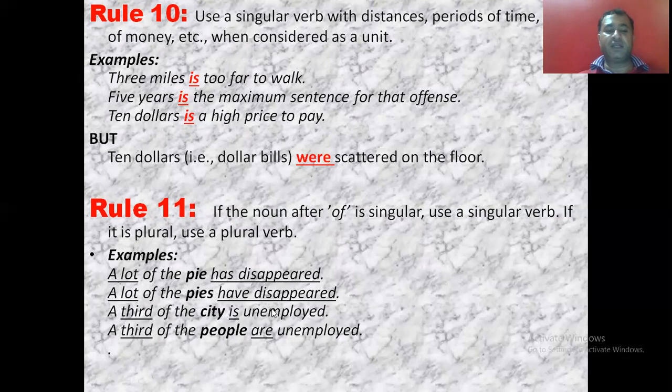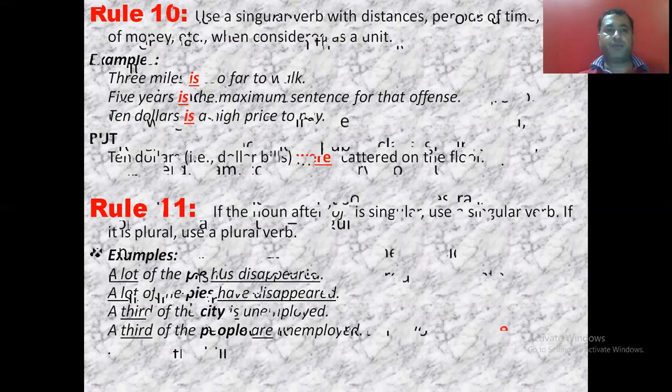A third of the city is unemployed. So after "of" there is a singular noun, so the verb is singular. A third of the people are unemployed. After "of" the noun is plural, so the verb is plural. So you need to see whether the noun after the word "of" is singular or plural, and then use the verb as per the noun.